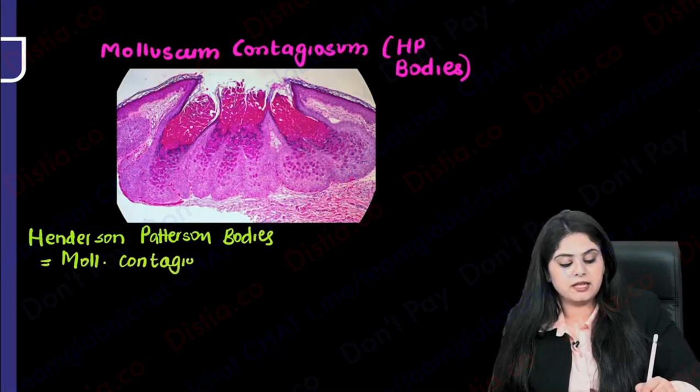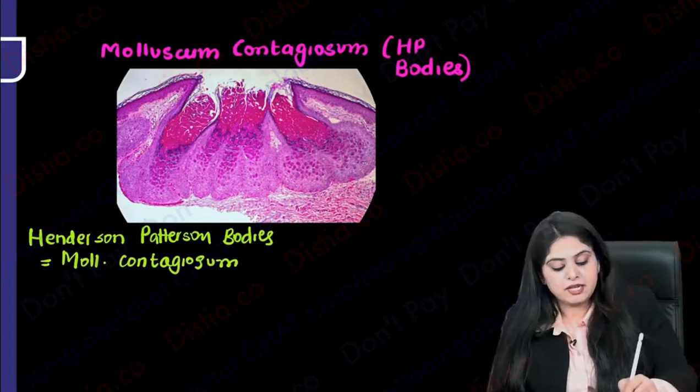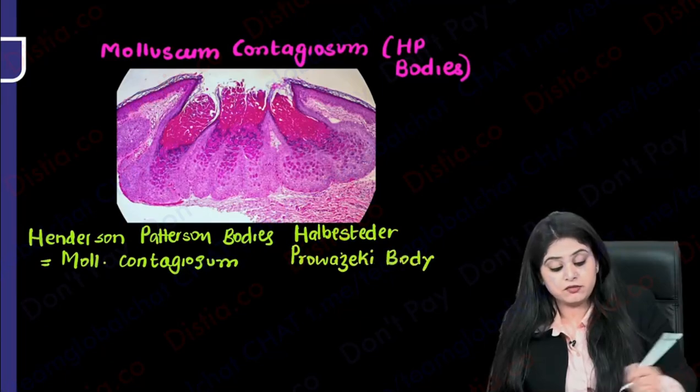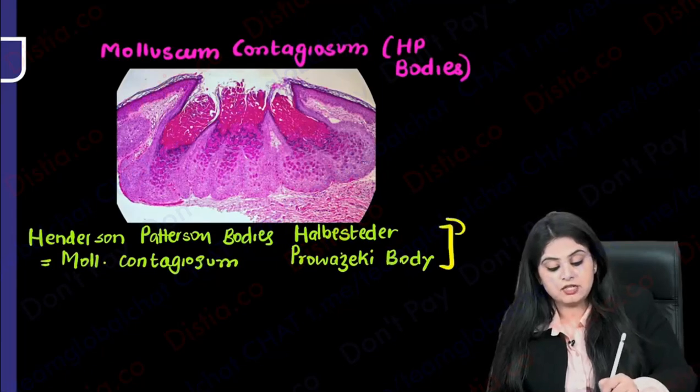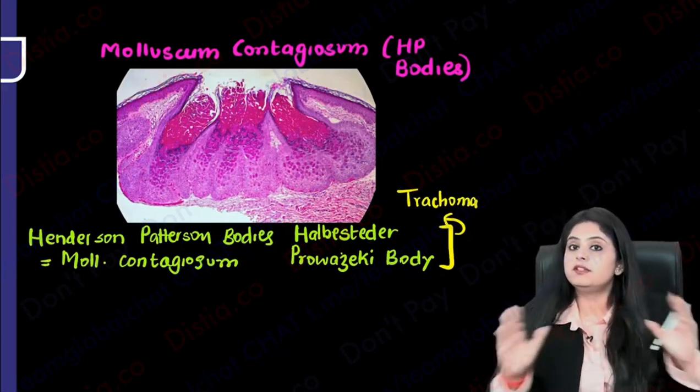Why am I writing it again? Because there is in ophthalmology another HP body, and the name of that HP body is Halbersteder-Prowaski body. So where do I see Halbersteder-Prowaski body in ophthalmology? It is seen in trachoma. So please note, both of them are written as HP, but the word is different.